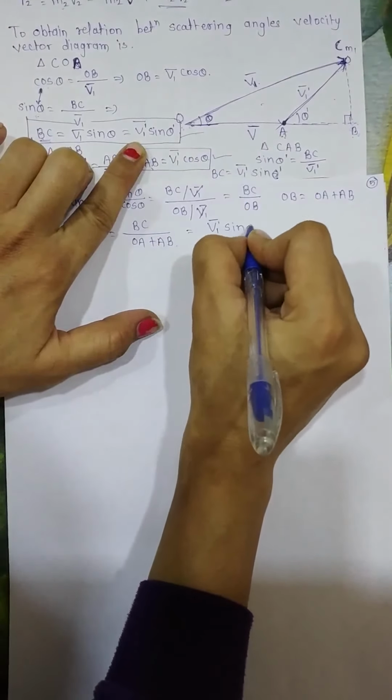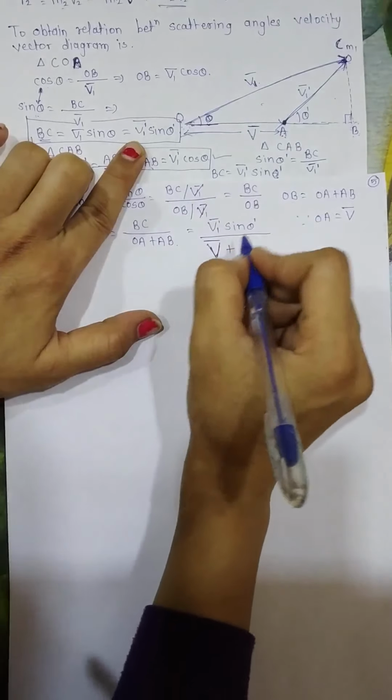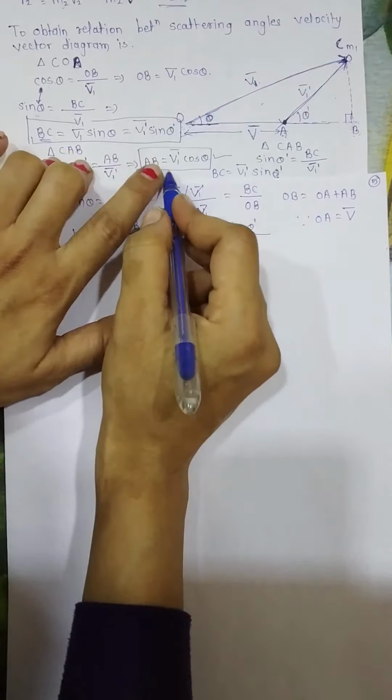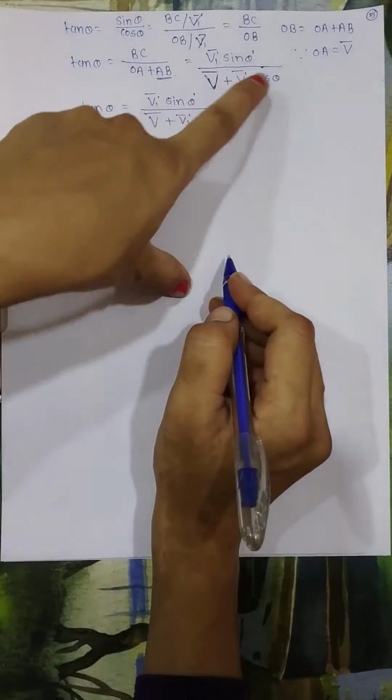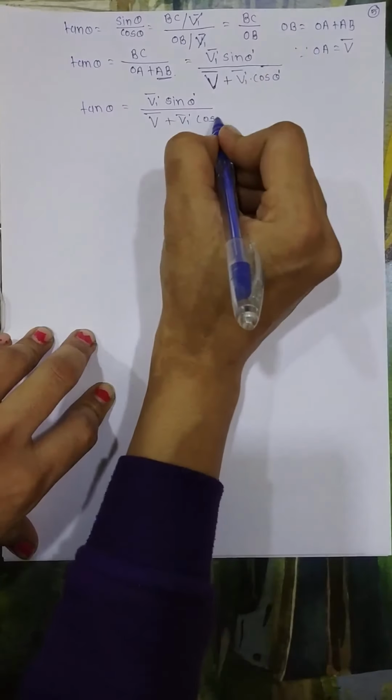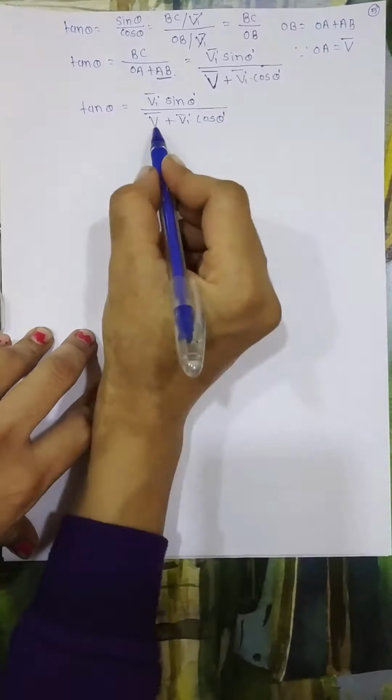So this is our V bar. So we will get here capital V bar plus, since I will write here OA is equal to V bar. Now here AB, what is AB? It is V1 dash bar into cos theta. In AB, here there was cos theta dash. It was a mistake by me, sorry. So this is theta dash that comes over here, and this will again come into this equation because we have put a value of AB. So this is the correction.